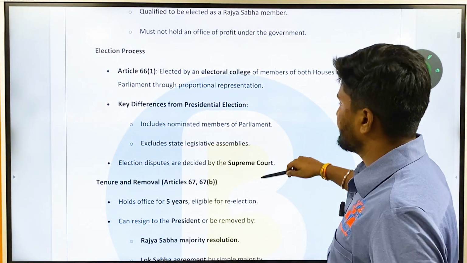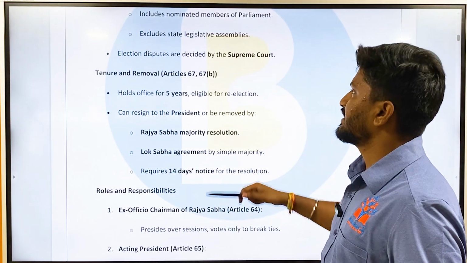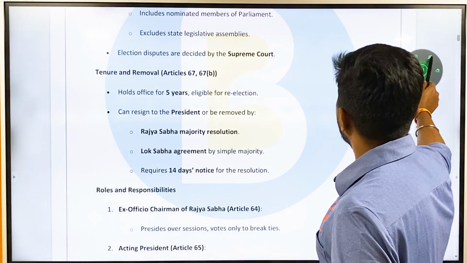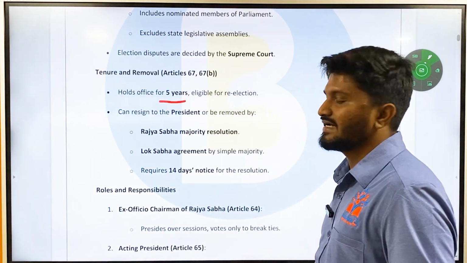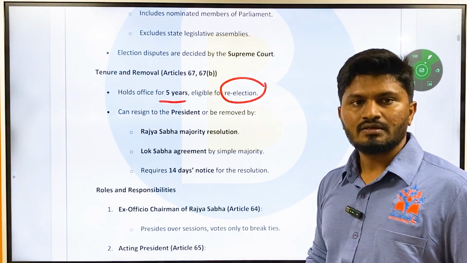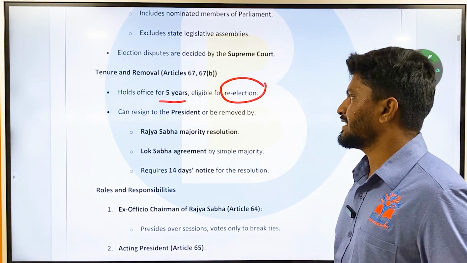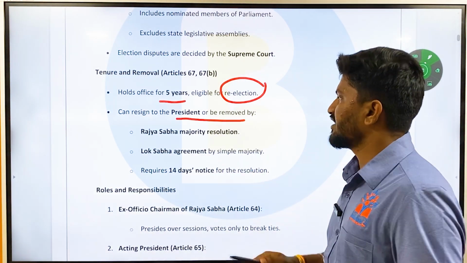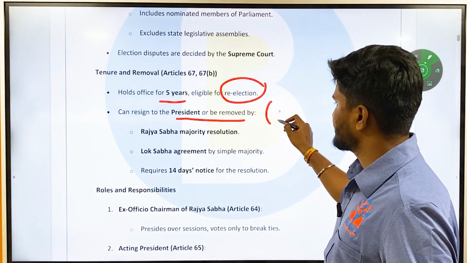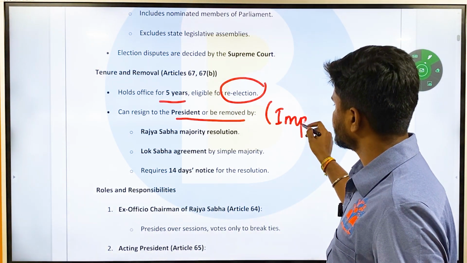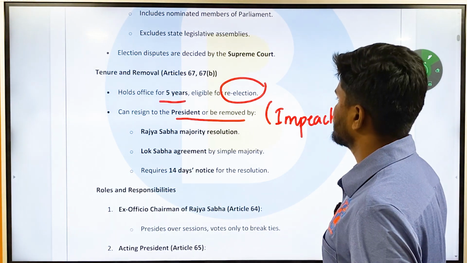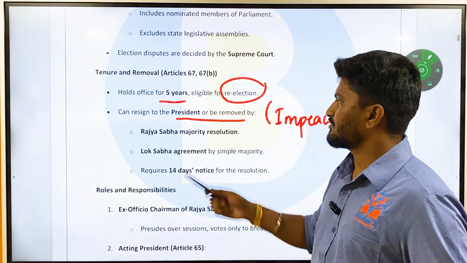So what is the tenure and removal? Tenure is provided in Article 67 and removal is provided in Article 67B. He holds office for 5 years and he is eligible for re-election. Even the president is eligible for re-election. And the removal: he can resign to the president or be removed. The removal process of president or vice president is called impeachment. This impeachment process is given under Article 67 Clause B.